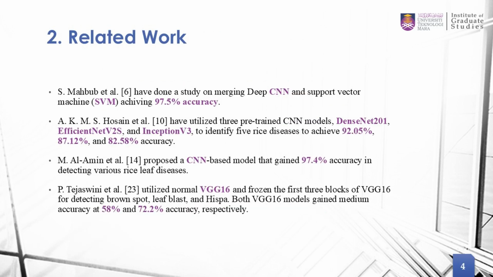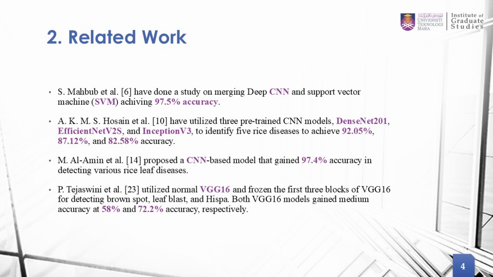Here is the related work that we refer to. First one, as you can see, is from Mahbub, where they developed a deep CNN with a support vector machine, SVM, achieving 97.5% accuracy. Second, we have Hussein, where it used 3 pre-trained CNN models and achieved accuracy of 92.05% for DenseNet, 87.12% for EfficientNet, and 82.58% for Inception.